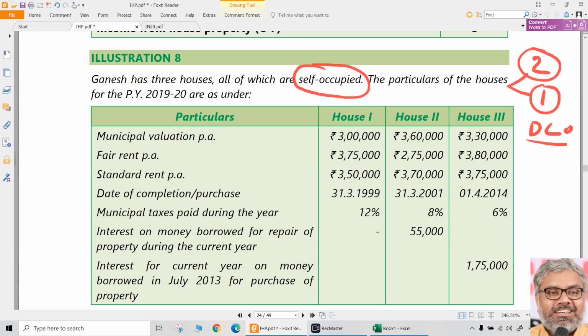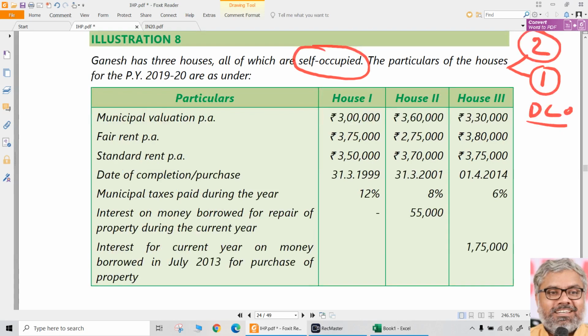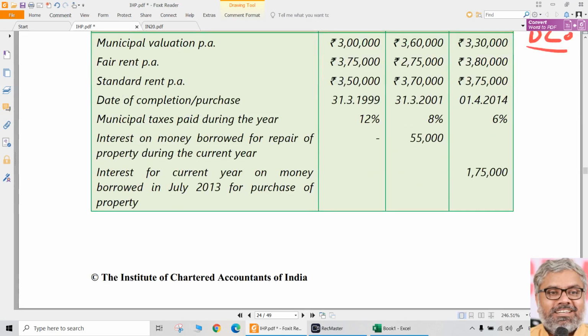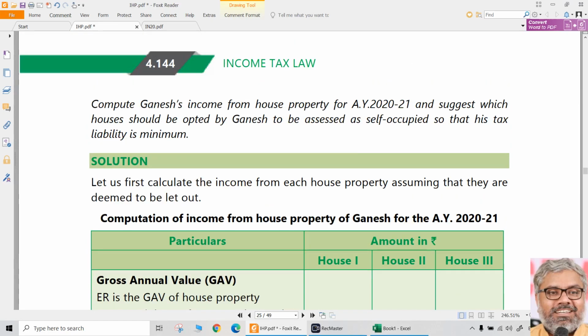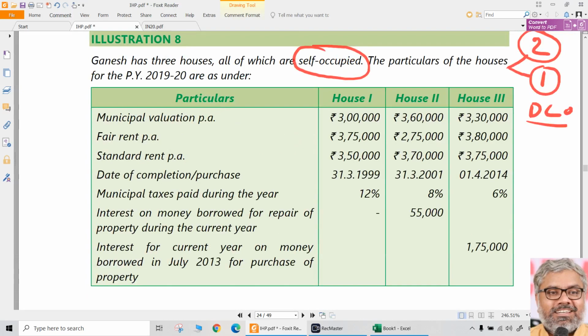So let us take such a situation which is given in illustration number 8. Ganesh has 3 houses, all of them self-occupied, house 1, 2, 3, and details are given. What we have to do is compute Ganesh's income from house property for the assessment year 2021 and suggest which houses should be opted by Ganesh to be assessed as self-occupied, so that the tax liability is minimum, which means the total income from house property computed should be the least possible combination.